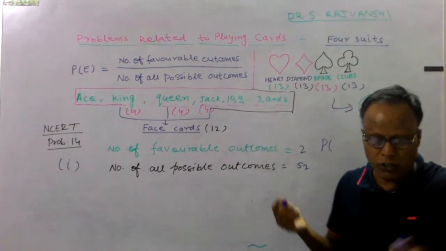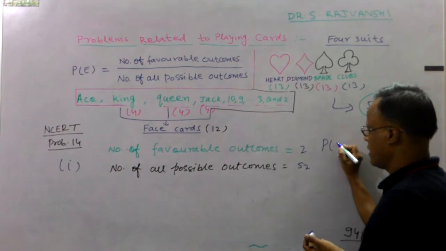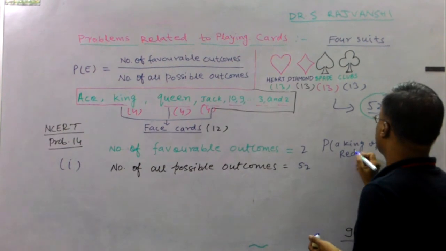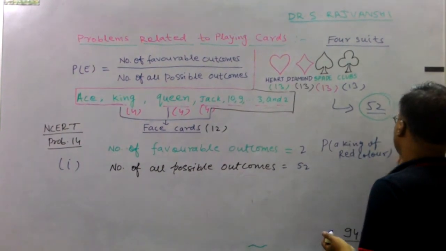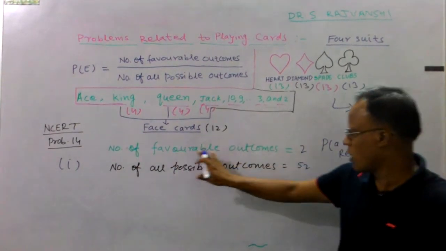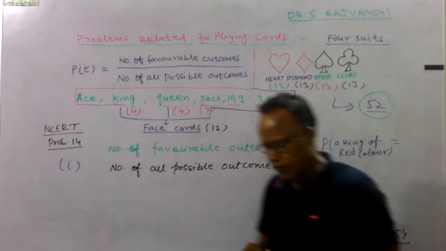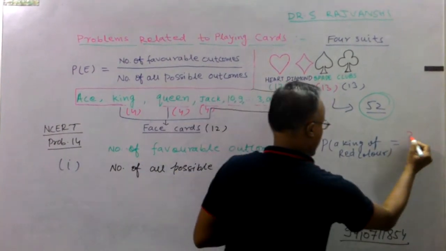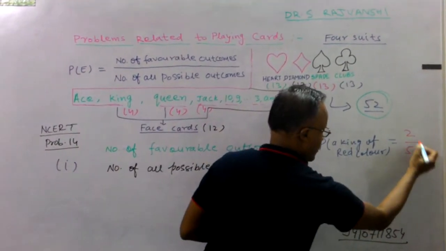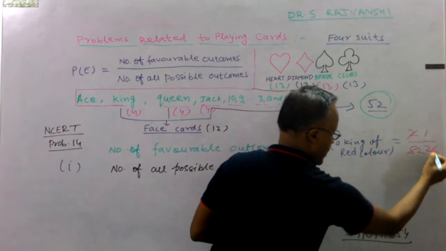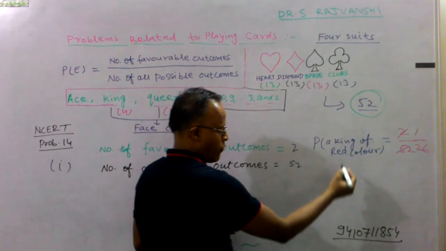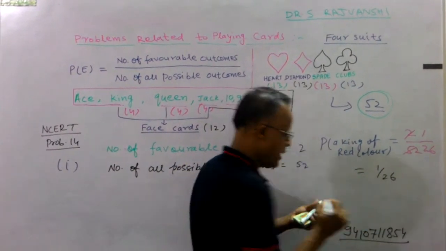The probability is equal to the number of favorable outcomes, which is 2, divided by the total number of all possible outcomes, which is 52. Calculate it one by one. It comes out 1 by 26. So the probability of a king of red color comes out 1 by 26.